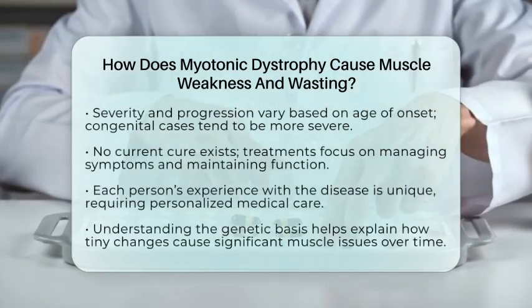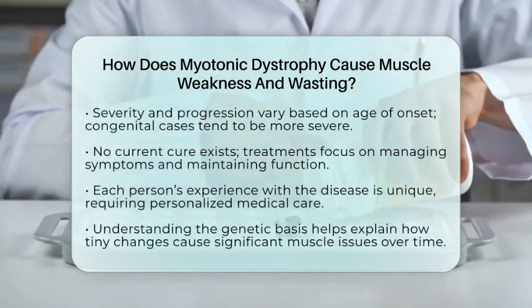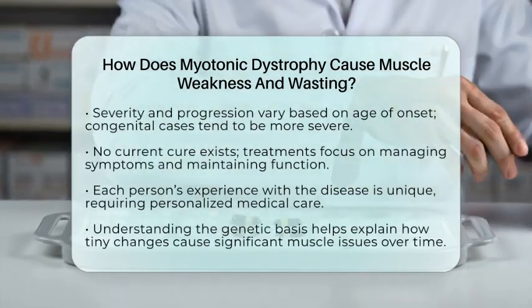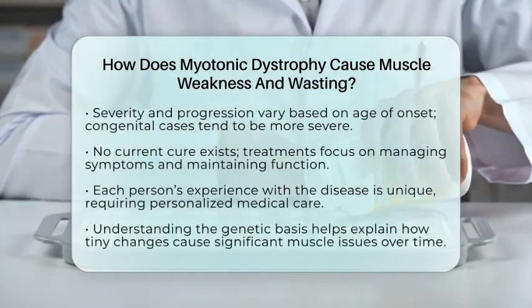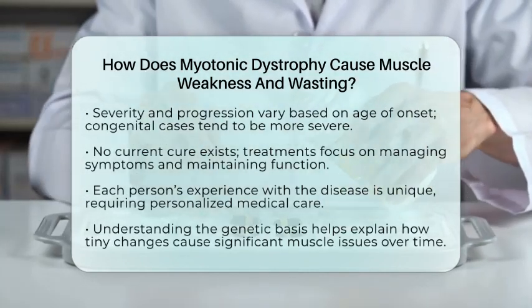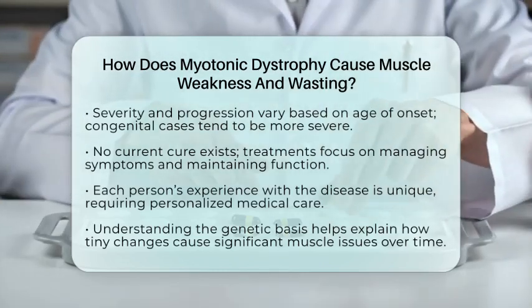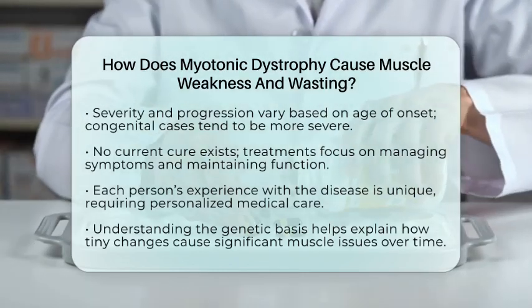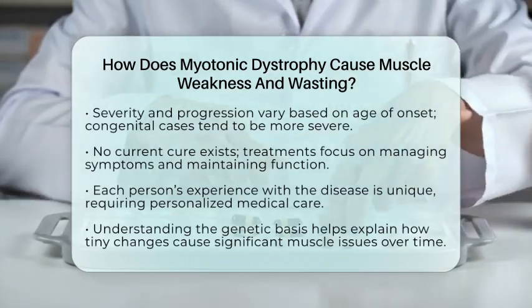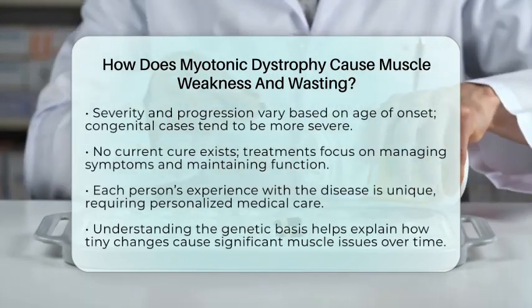The progression of muscle weakness varies from person to person and depends on the type and age of onset. For example, congenital or childhood onset myotonic dystrophy tends to be more severe. Currently, there is no cure for the disease, but treatments aim to manage symptoms and help maintain muscle function.